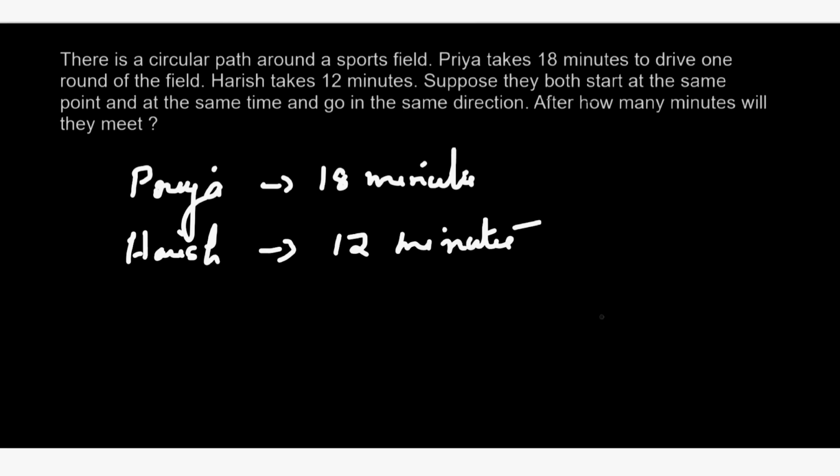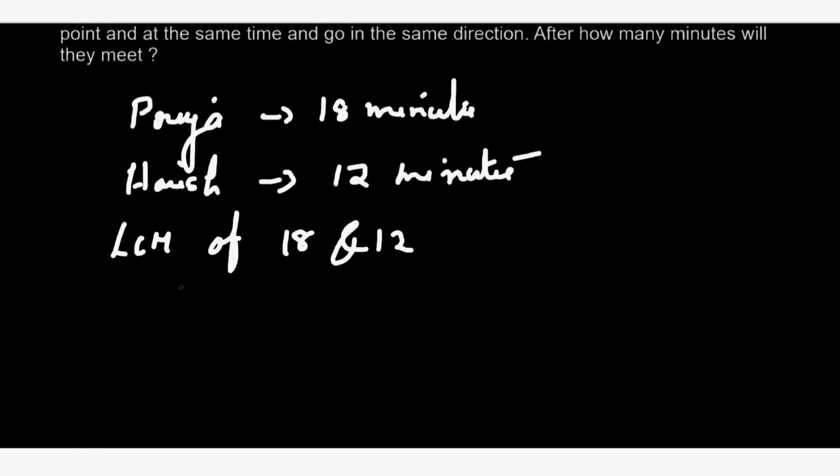Since it is a circular path, we have to find the LCM, right? They will meet when the faster person gains one full lap over the slower person. So how can we find the LCM? The LCM of 18 and 12.